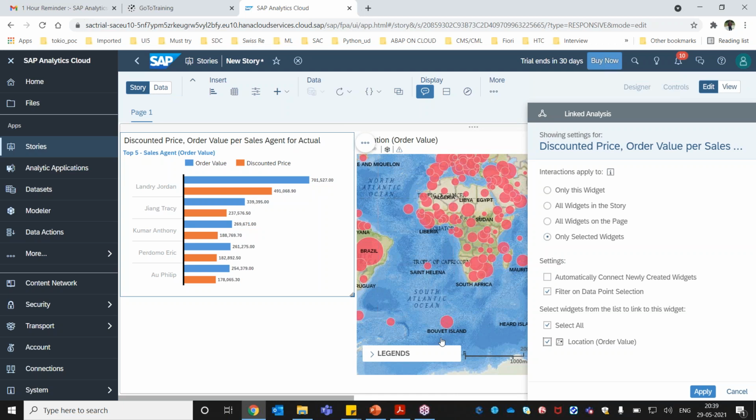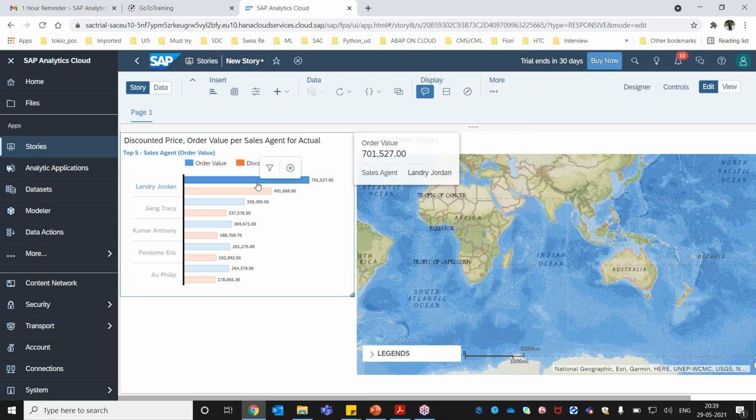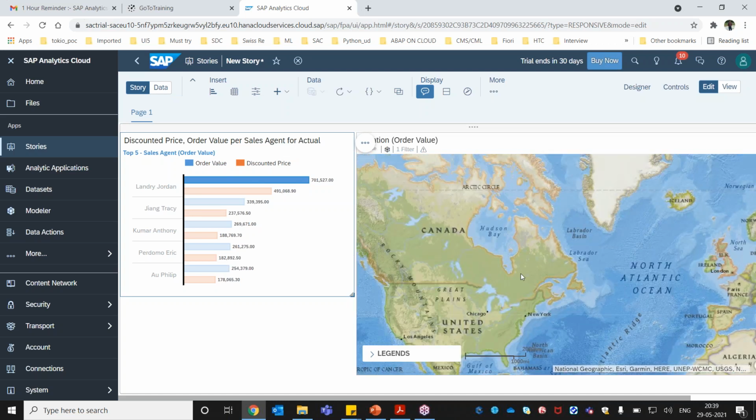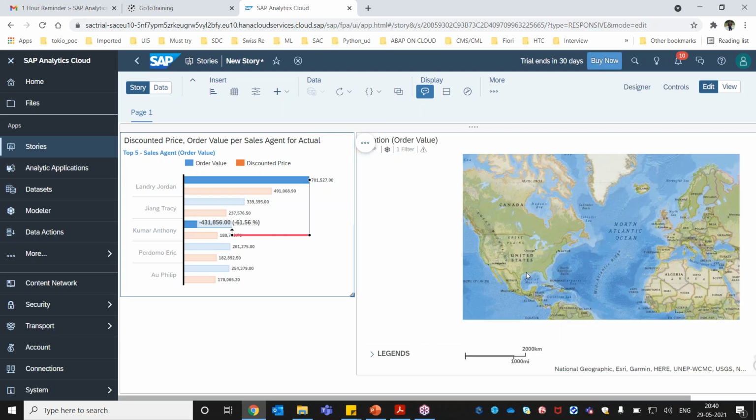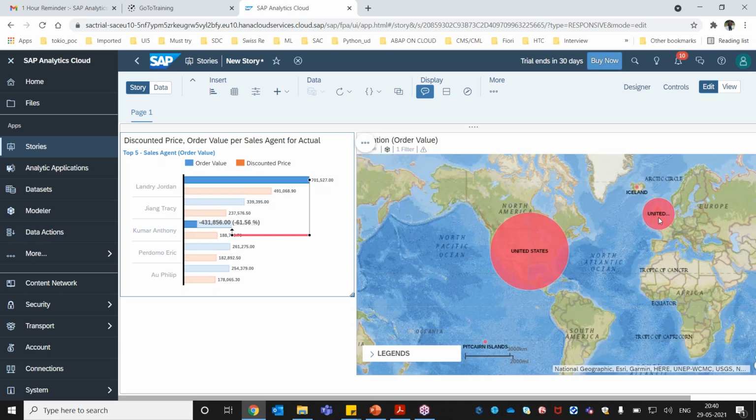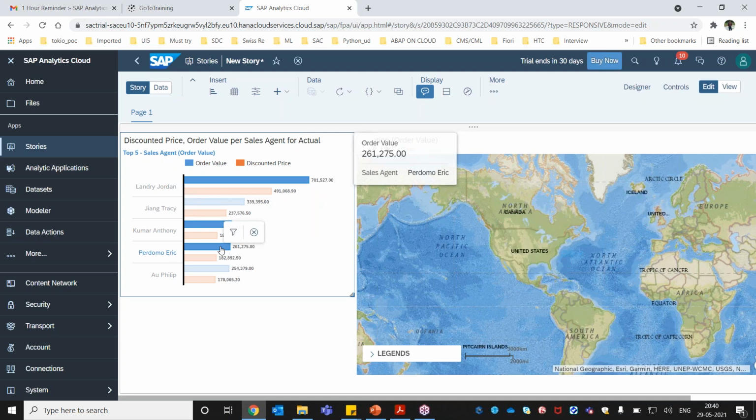The moment I click on this particular agent here, let's say Landry, the map will get refreshed. This particular agent has sales only in the United States. Similarly, if I want to see Kumar and Tony, one of the records, I click on this entry and my map gets refreshed and tells in how many countries, the United Kingdom and again the United States. For this particular sales agent, it shows Canada, United States, UK, and Iceland.